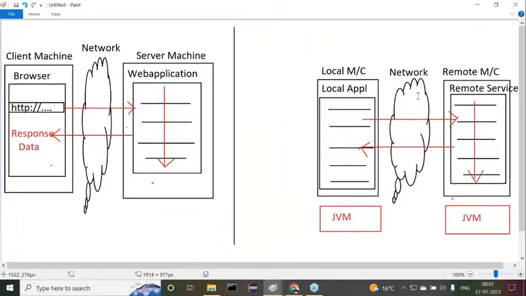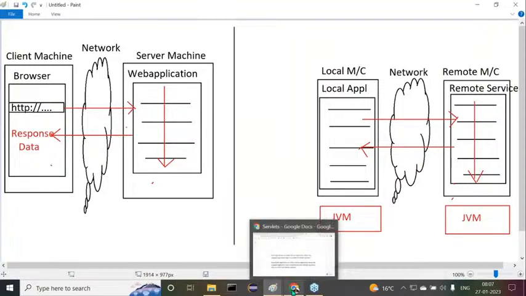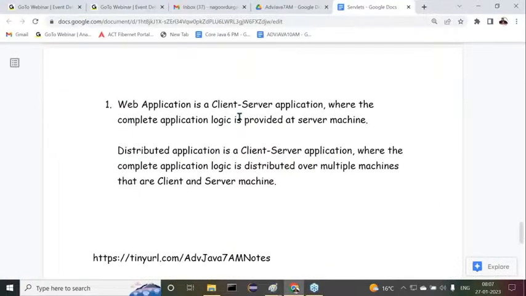Still, this diagram is not completed. Just wait a minute, I'll explain that clearly now. All right, sir. Now here, let me conclude one point. What is that point? What is a web application and what is a distributed application that I've given?